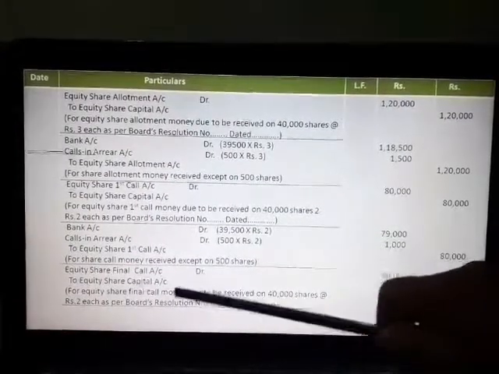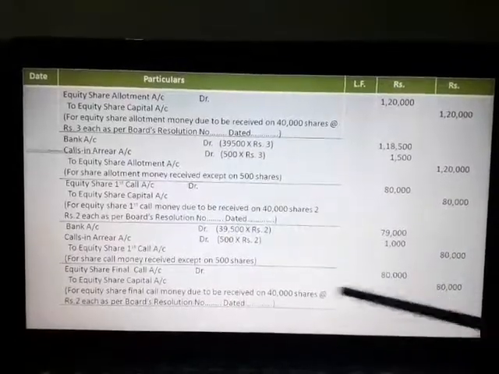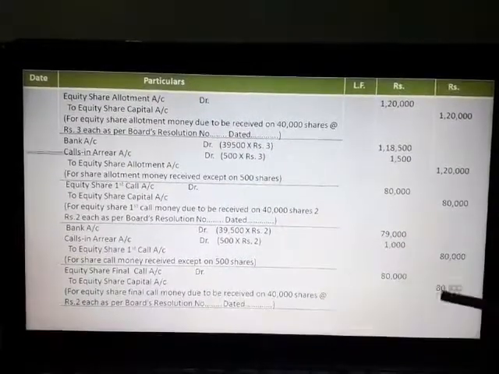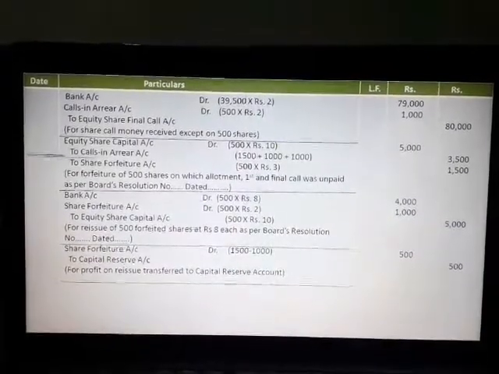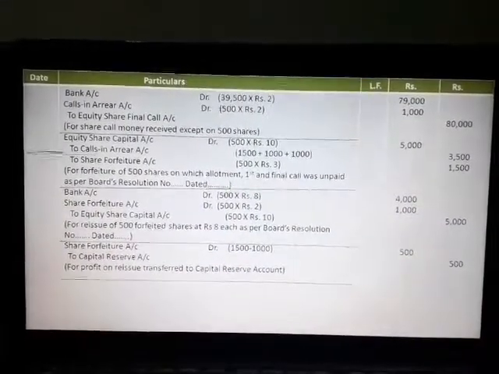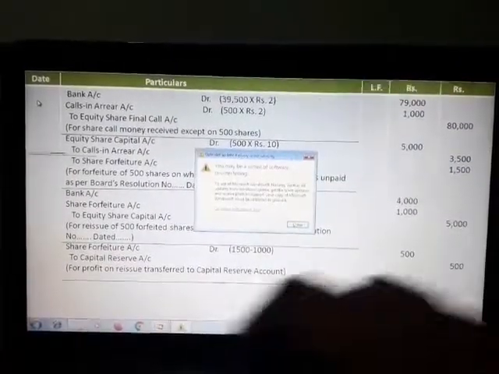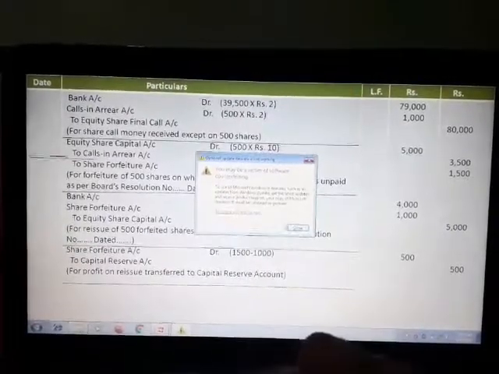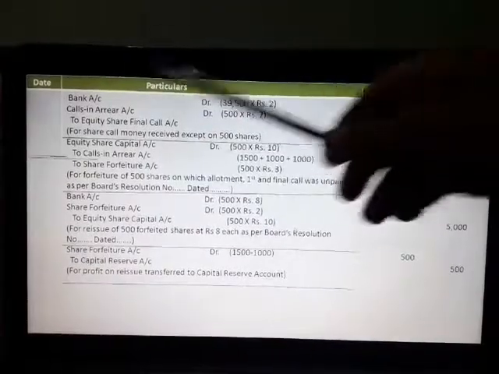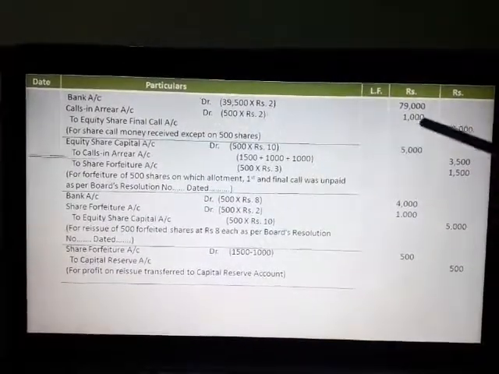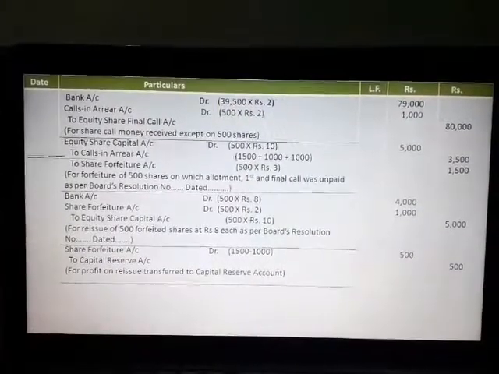Now final call money due: equity share final call account debit to equity share capital account 80,000, 40,000 shares at the rate of rupees 2 each. Now at the time of receiving final call money, bank account debit 39,500 into 2, 79,000. Amol failed to pay final call money in respect of his 500 shares. So calls in arrear account debit 500 into 2, 1,000, to equity share final call account 80,000 rupees.